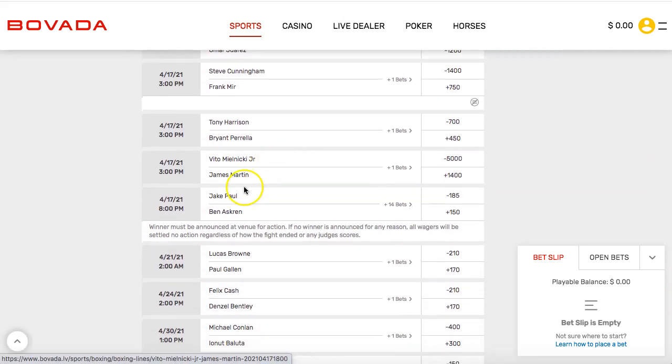And once again, I'm going to be using the Jake Paul versus Ben Askren, and I'm going to show you guys how much money you can potentially win by placing a bet on either fighter, and we'll quickly look at the different options. So you don't necessarily even have to bet on the fight. I believe there's different props here. As you can see, 14 bets. We'll take a look at that as well.